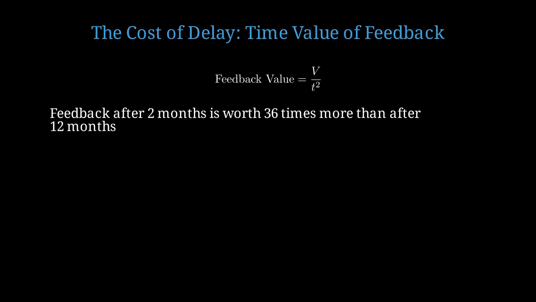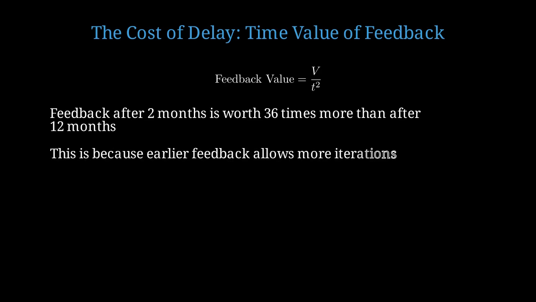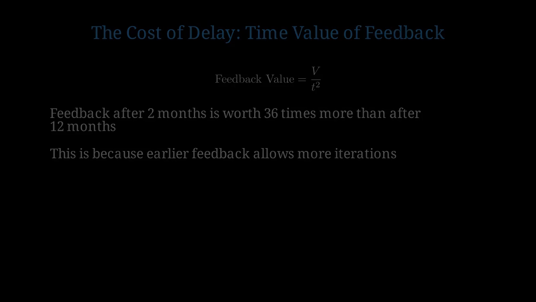There's also a time value to feedback that compounds dramatically. Early feedback is exponentially more valuable than late feedback. Feedback value equals V divided by time squared. The value of feedback decreases quadratically with delay. Feedback received after 2 months is worth 36 times more than feedback after 12 months, assuming equal quality, because you can act on it much sooner. This is because earlier feedback allows you to iterate multiple times, compounding the learning and improvements over the remaining time.